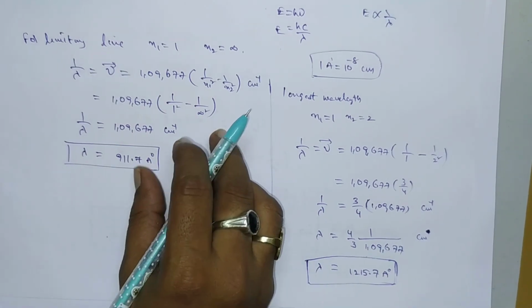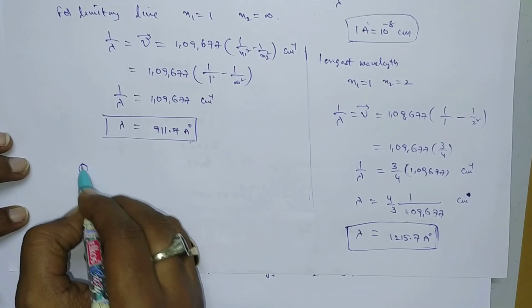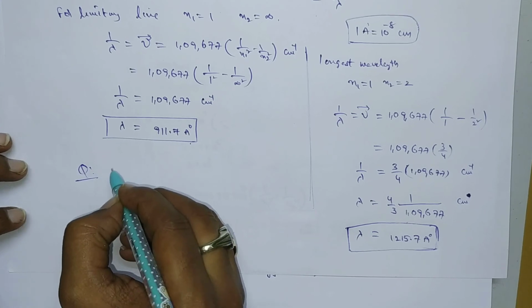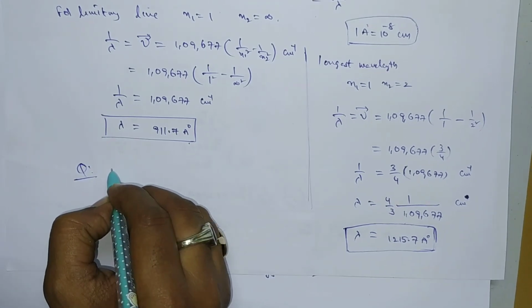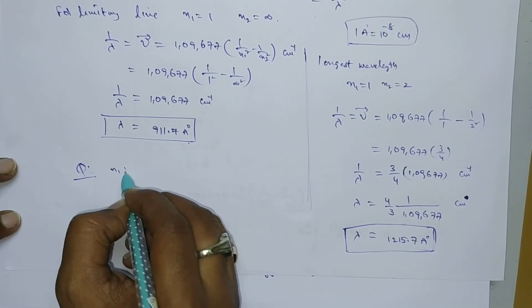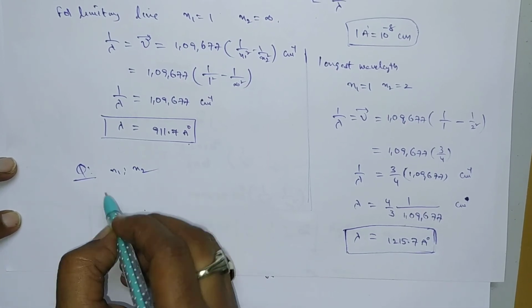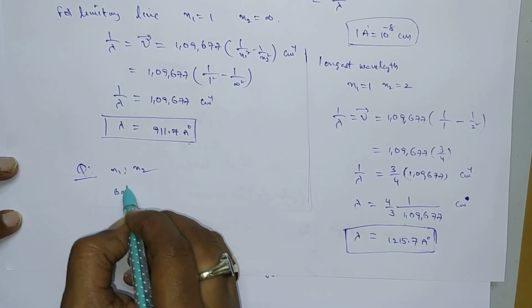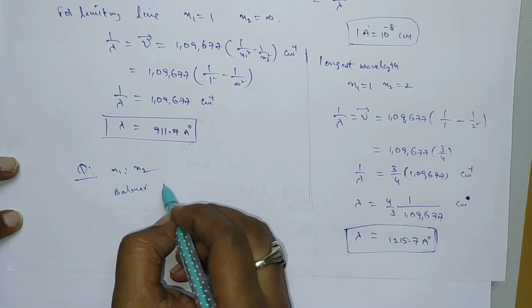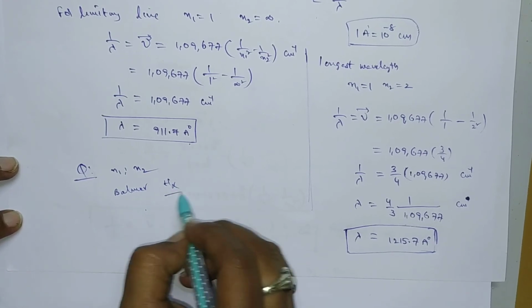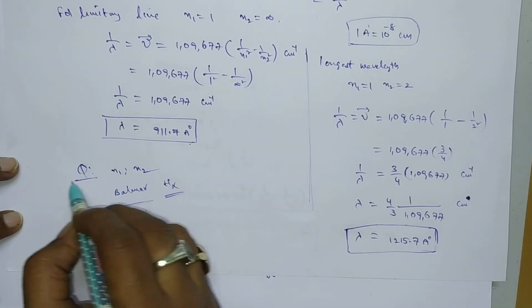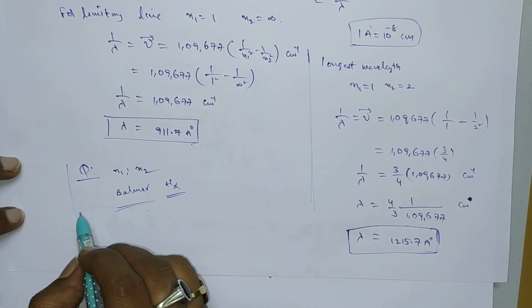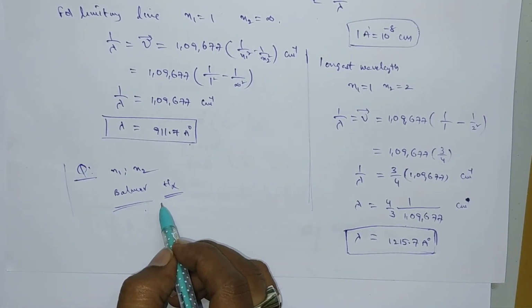Now here is the question of the day. A small question for you. What are the n1 and n2 values for Balmer series, for H alpha line of Balmer series? So this is the question of the day. Please comment the answer in the comment box.